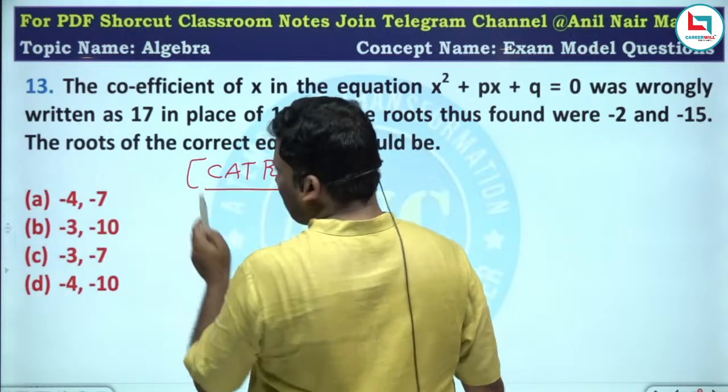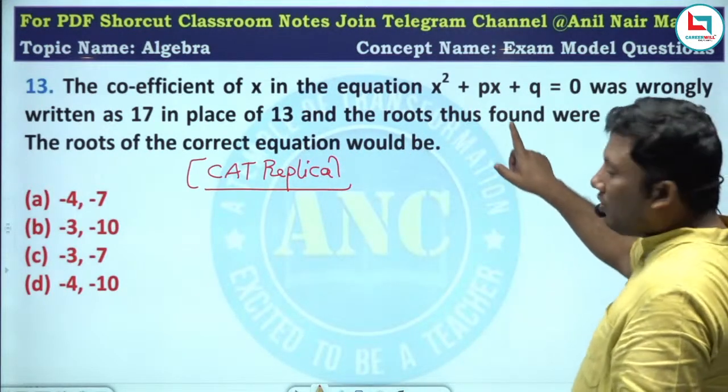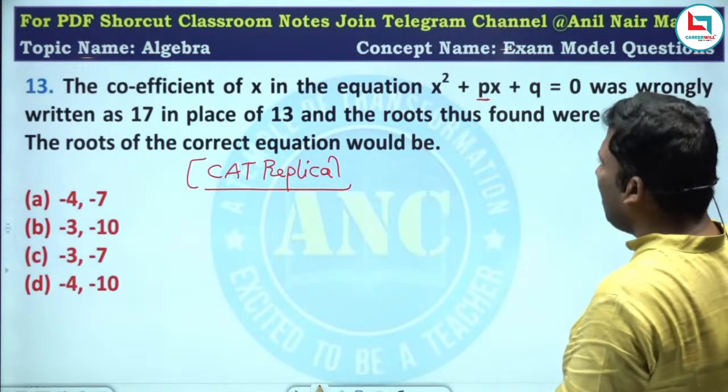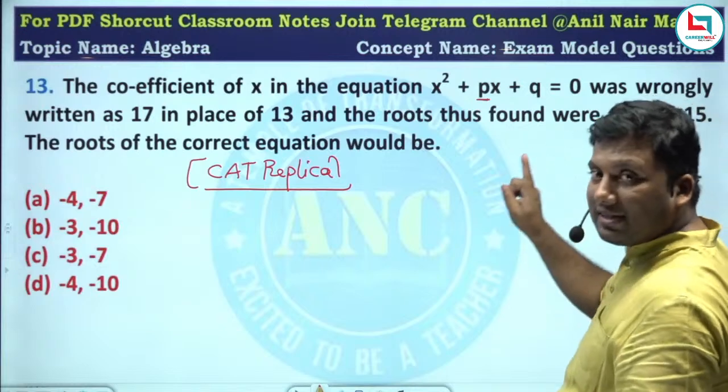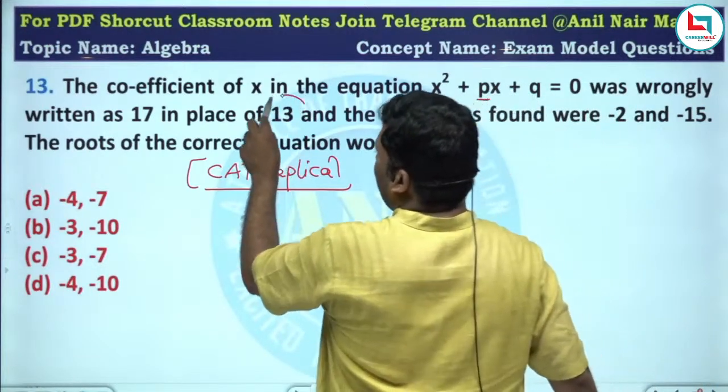CAT replica question. The coefficient of x is p, and it was wrongly written as 17. Actually the p value should be 13.